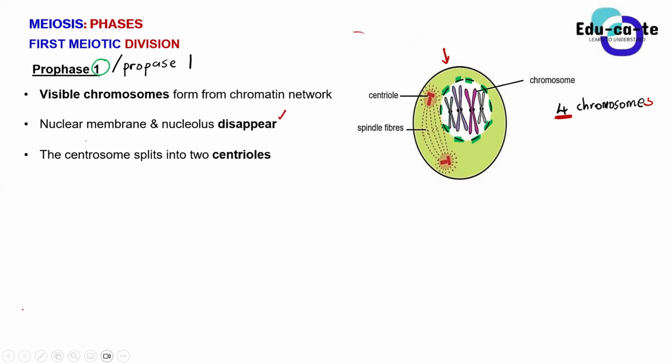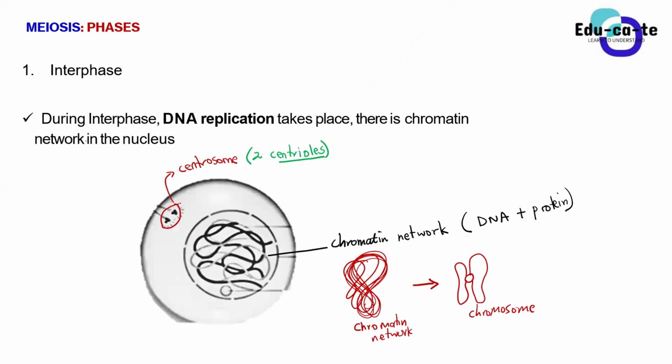All right, and then the other thing, the centrosome splits into 2 centrioles. Now let me go back to when I introduced the centrosome. According to the introduction that I gave you guys, I just said a centrosome is just a part that has got 2 centrioles. So what we are most interested in as grade 12 learners doing life sciences is the centrioles. So you guys should just talk about the centrioles. The centrosome, you are not required to label it most of the times, but there are these structures known as centrioles, and we need to be able to identify those structures from the provided diagram.